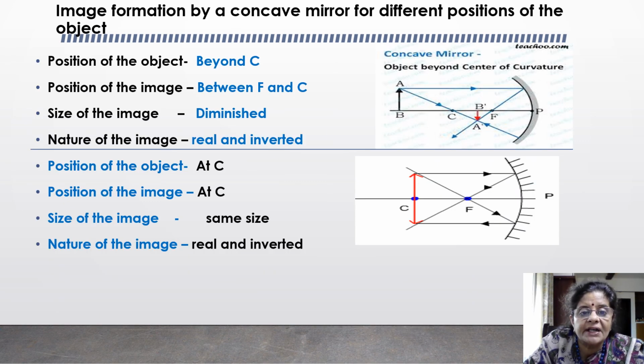When the position of the object is beyond C, the position of the image will be between F and C. The size of the image will be diminished, and the nature of the image will be real and inverted. In the case of the next one, that is the position of the object at C, the image will also be formed at C. The size of the image will be the same, and the nature of the image will be real and inverted.